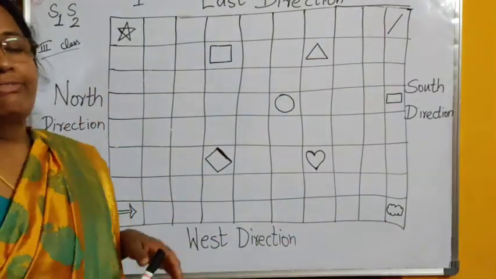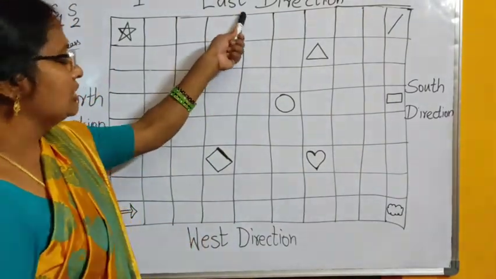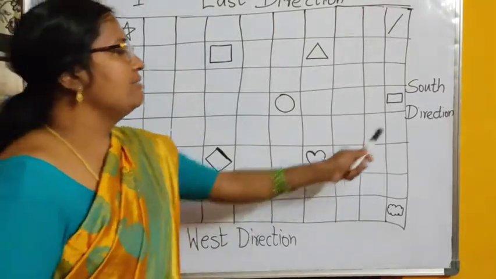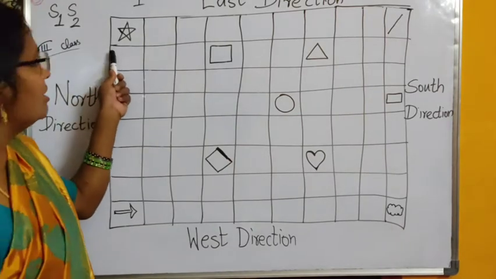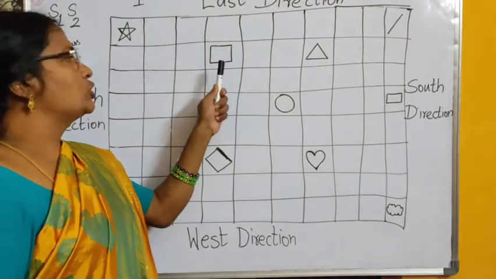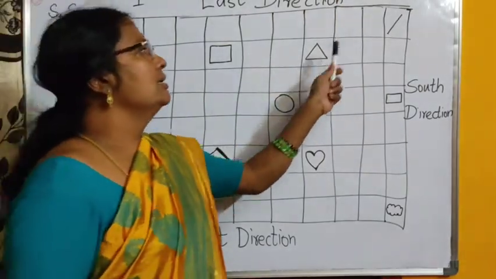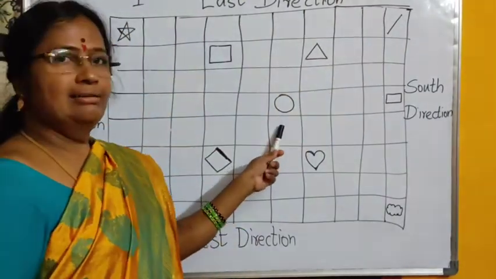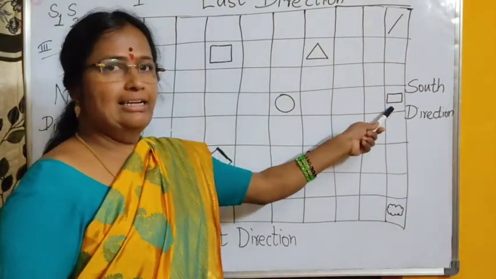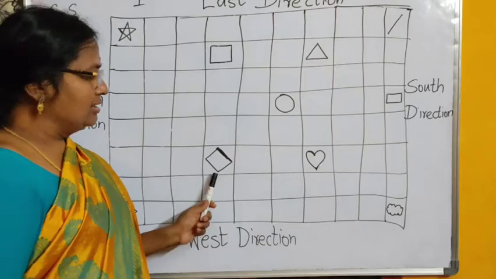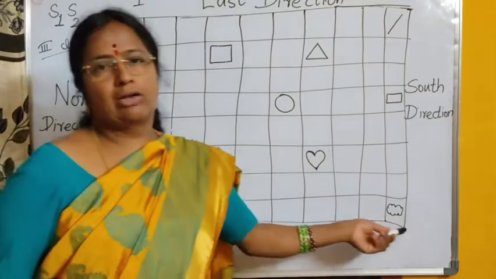Okay, once again let us revise. What is there in this? Let us observe. East direction, opposite of east we have west direction. Here we have south direction, opposite of south we have north direction. This is the star, square, triangle. Triangle looks like a samosa, right? This is a line. This is a circle, looks like a pizza. The shape of a pizza. Circle, rectangle, diamond, heart, arrow and a small cloud shape.